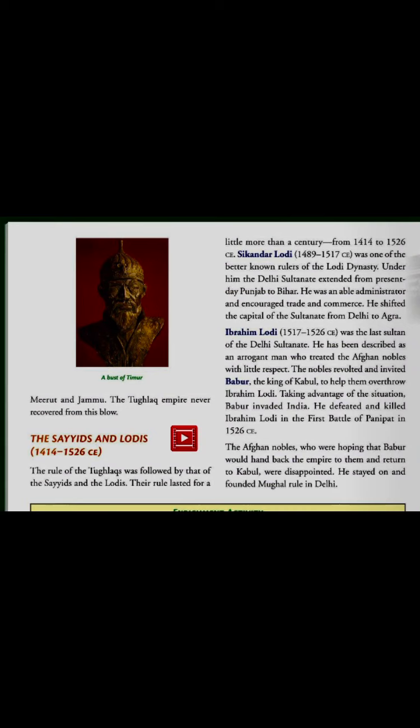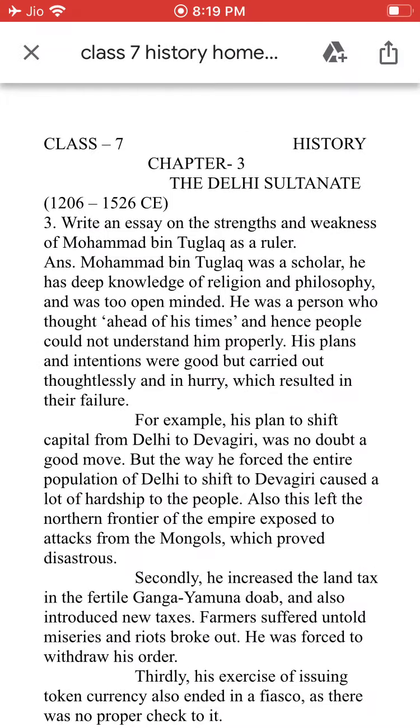The Afghan nobles, who were hoping that Babur would hand back the empire to them and return to Kabul, were disappointed. Now what happened? They thought that after defeating and killing Ibrahim Lodi, he would return to Kabul. But no, this didn't happen. He stayed on and founded Mughal rule in Delhi. So this much is the chapter.